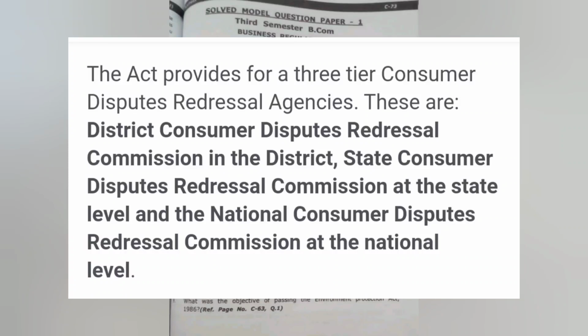So the next question is, what are the consumer redressal agencies? The act provides for three-tier consumer dispute redressal agencies. These are the District Consumer Dispute Redressal Commission in the district, the State Consumer Dispute Redressal Commission at the state level, and the National Consumer Dispute Redressal Commission at the national level. So we have district level, state level and national level consumer dispute redressal agencies. Now we'll discuss what is FEMA.